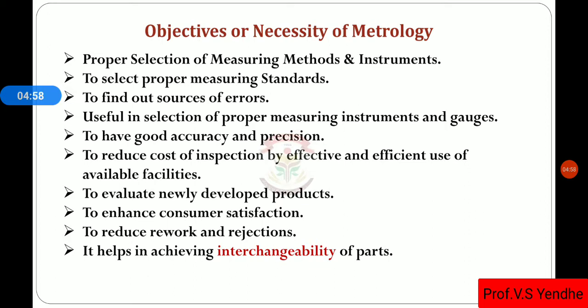Then, to select the proper measuring standards. There are two to three standards: line standard, end standard, and wavelength standard.